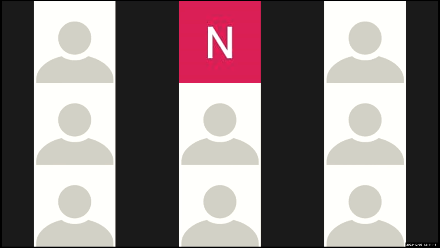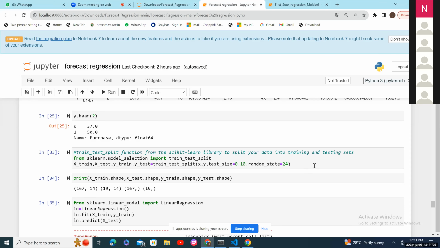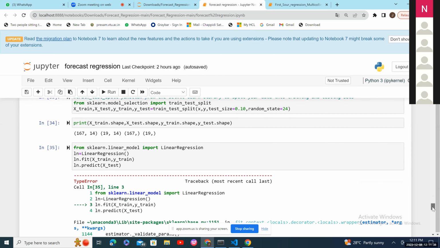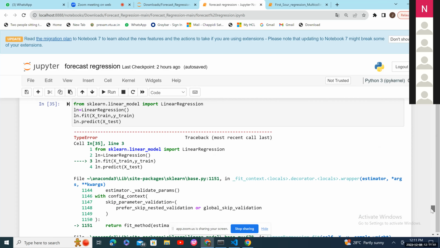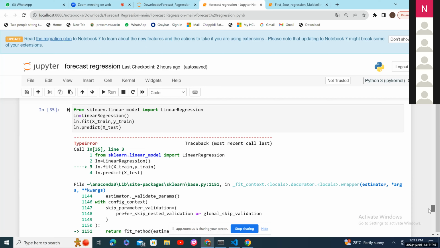Clear? Yes, sir. So apart from Prem, anyone? Jasmita, you can showcase your error. See why I am giving this much practice. Whatever code I have given you, the same code you can replicate during your real-time projects also. If you are not able to practice now, then when you get an opportunity in the companies, you will become dumb. If you practice now, it will be easy to write the code in your real-time projects.